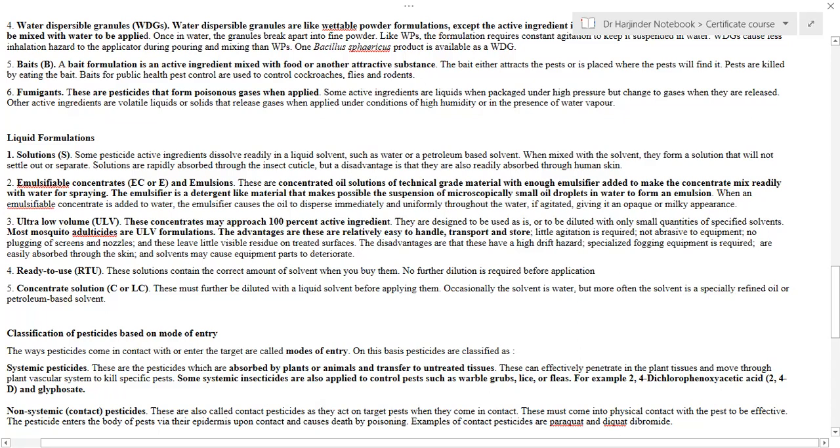Whereas bait is another kind of formulation in which the active ingredient is mixed with food or another attractive substance. In this way, the pesticide enters into the body of the target and kills it. Whereas fumigants are pesticides that are in the form of poisonous gases when they are applied, and they are applied either in gas form or in the presence of water vapors.